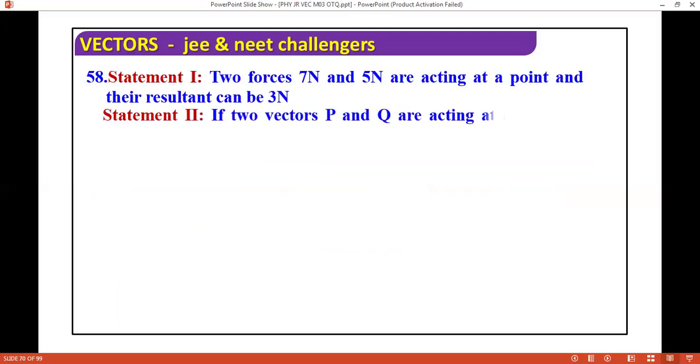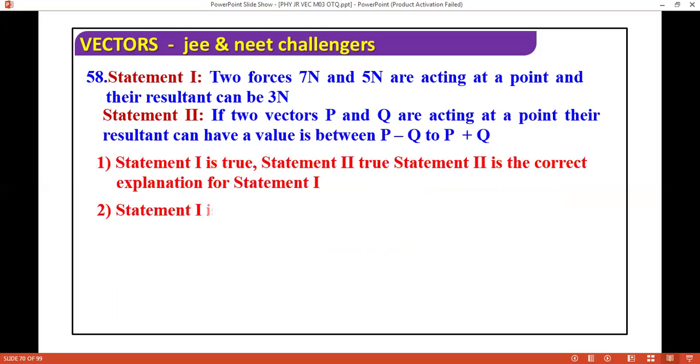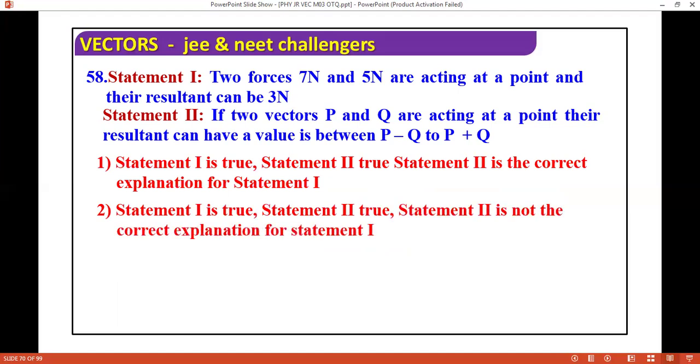Two forces, this and this, acting at a point. The resultant can be this. Two vectors acting at the point, the resultant has values between p minus q to p plus q. So obviously the maximum value is p plus q, and the minimum value is p minus q.